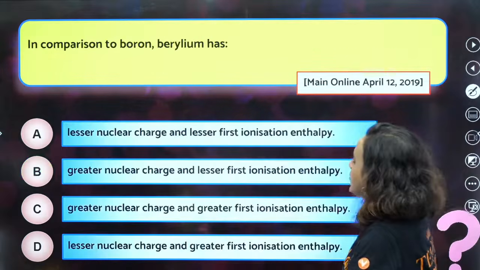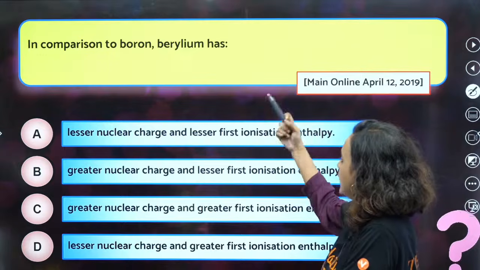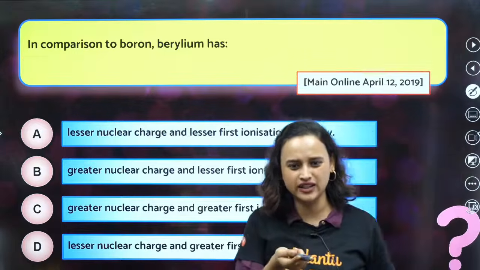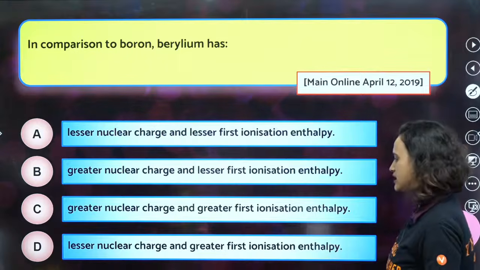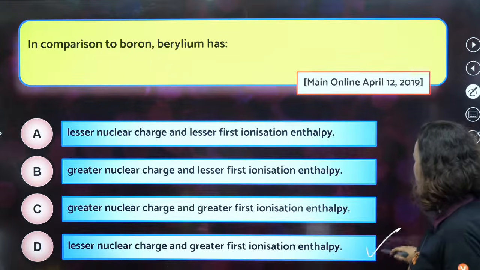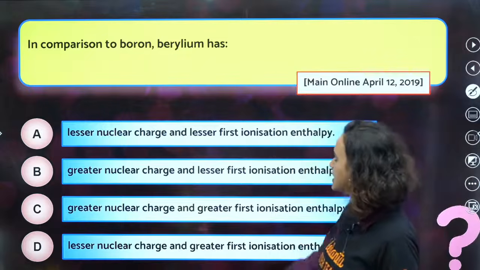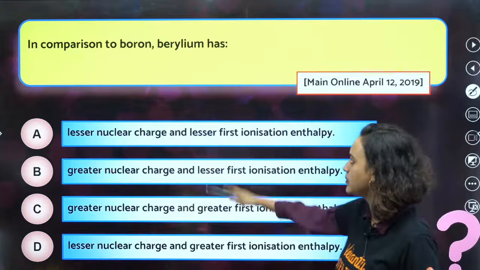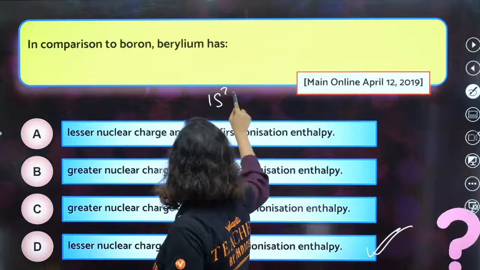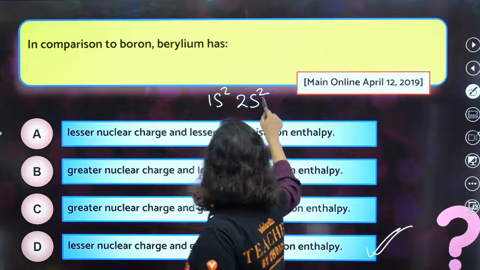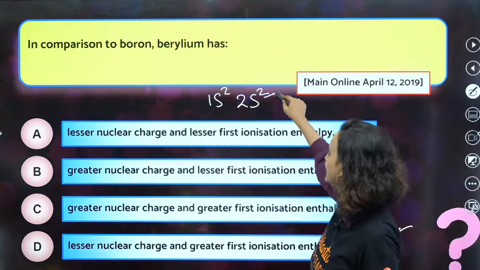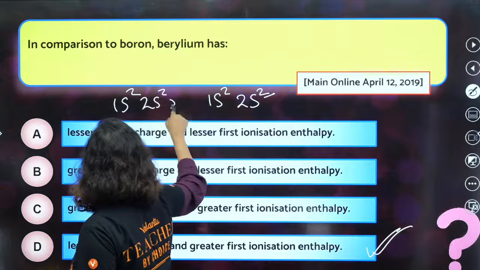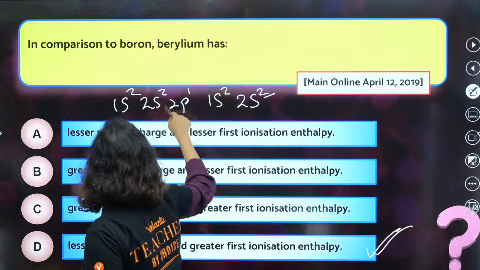Very good. Next question. In comparison to boron, beryllium has lesser nuclear charge and greater first ionization enthalpy. This is a repetitive question; just some days back we did this. Beryllium has 1s2, 2s2, so taking away one electron from here is tougher, but boron has 1s2, 2s2, 2p1 and can easily give away the electron.